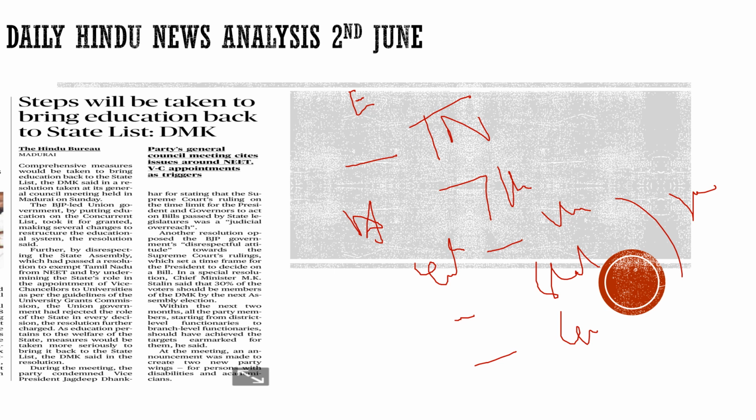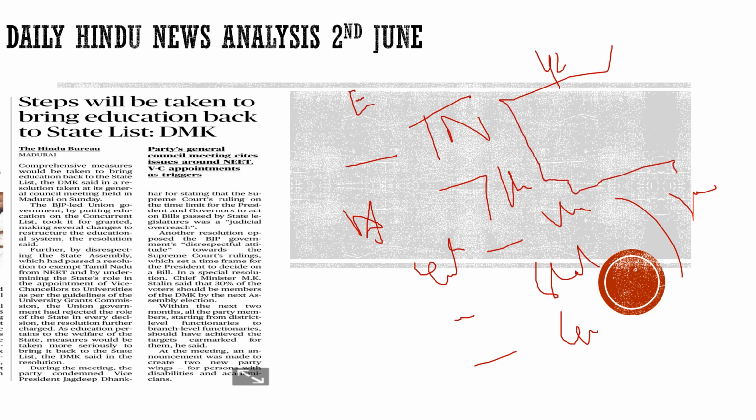Before the 42nd Constitutional Amendment Act, education was part of the state list. But after the 42nd Constitutional Amendment Act, it was introduced in the concurrent list. Once education was introduced in the concurrent list, what now happened with education?